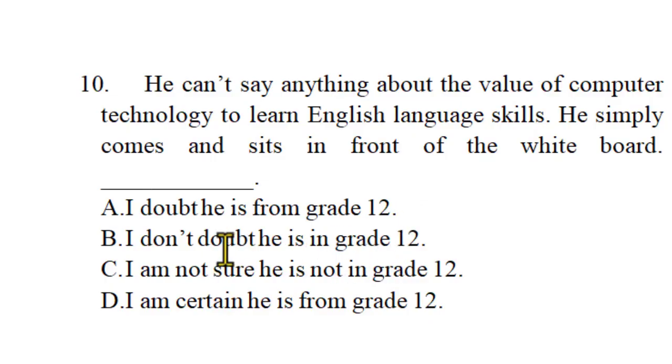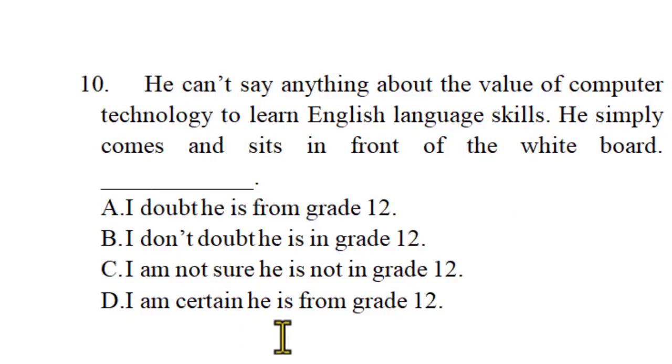"I don't doubt" is wrong: doubt by itself has a negative meaning, so there is no need to use any negative word formation here, because two negatives cannot go together in English. It doesn't give meaning here. What does "I don't doubt" mean? It means "I'm sure he is not in grade 12," negative and negative. "I'm not sure" means I'm not certain, isn't it? I'm not certain he is in grade 12. Right. I'm not sure he is in grade 12.